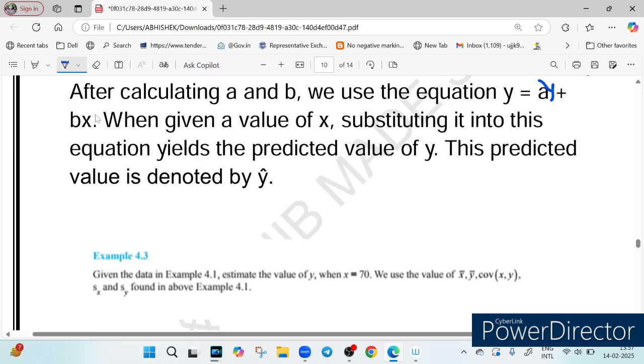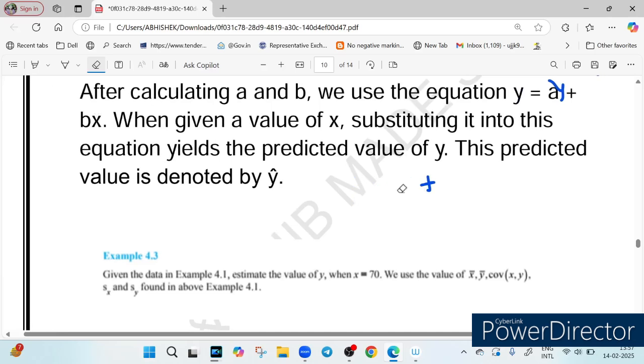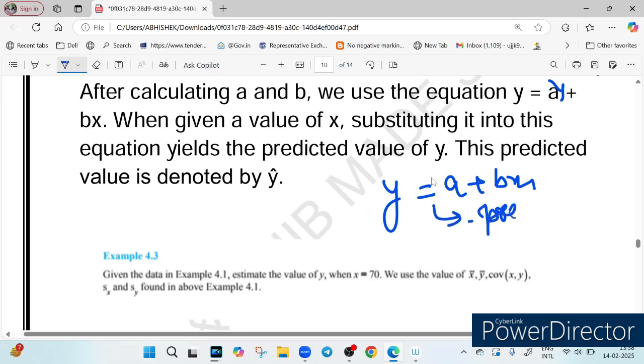So you will write the formula y is equal to a plus bx. Let me write it down clearly. Just wait a minute, let me erase it. Yeah, I have erased it. So let me write down the formula clearly: y is equal to a plus bx. Now this is our prediction formula. This is the formula which will be used.